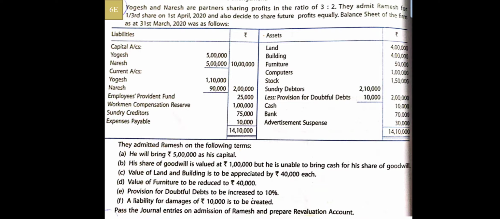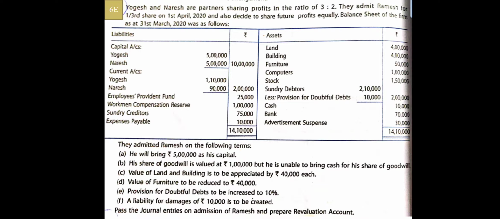You can see something new in this, that is the current account available in the sum. So current account is there, capital account is there, and there are some other items like advertisement suspense account, workman compensation reserve and other items like employees provident fund. They admitted Ramesh with the following conditions.